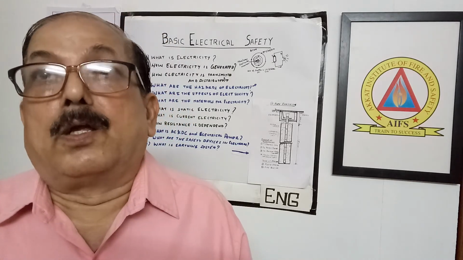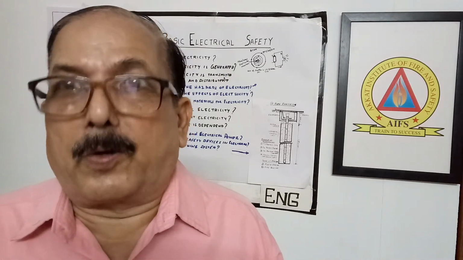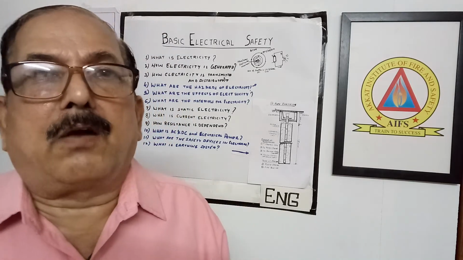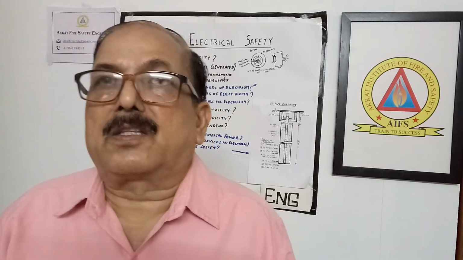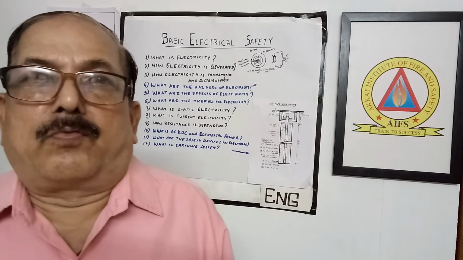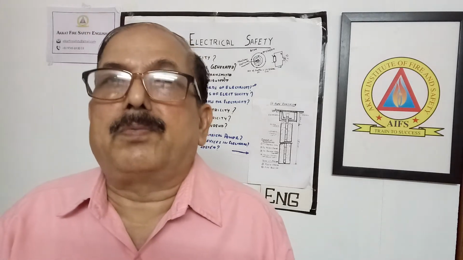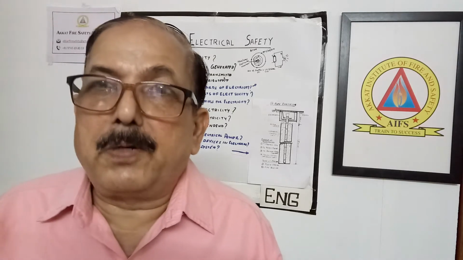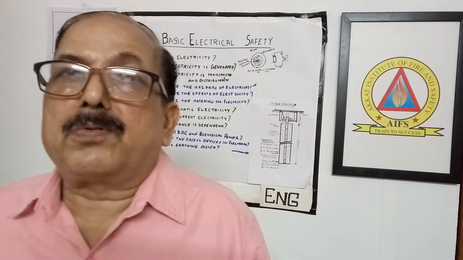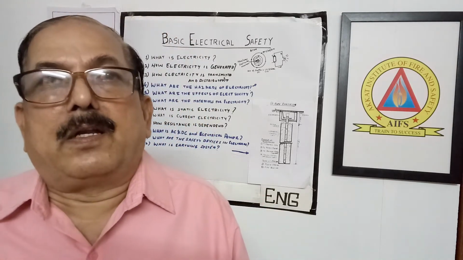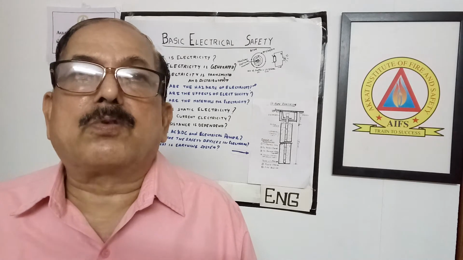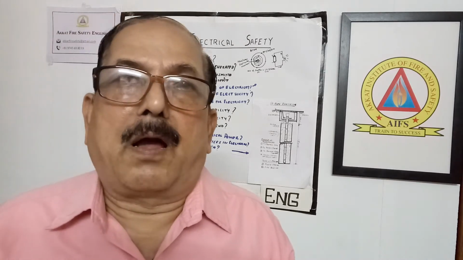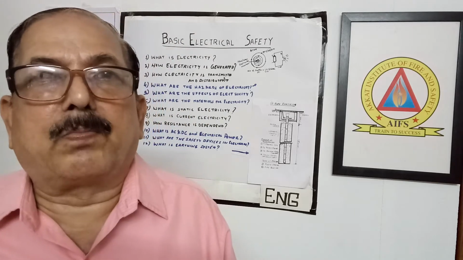The second purpose is to protect our equipment. Last time I explained ELCB, the earth leakage circuit breaker. If the earthing system is there and any leakage occurs, the main circuit breaker will trip, and further damage to the equipment will not occur. But if it is not there, further damage can happen again and again. So that is protection of the equipment.